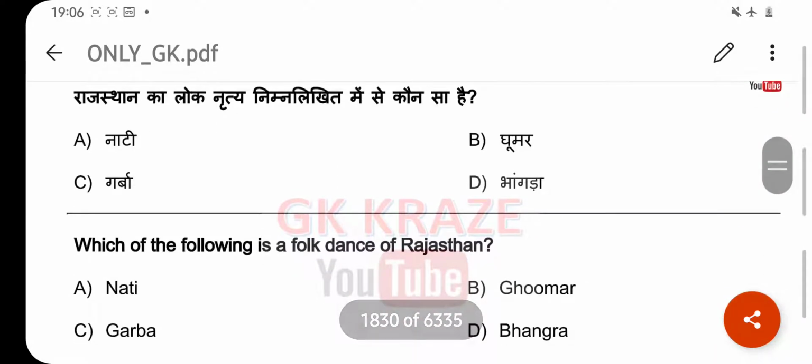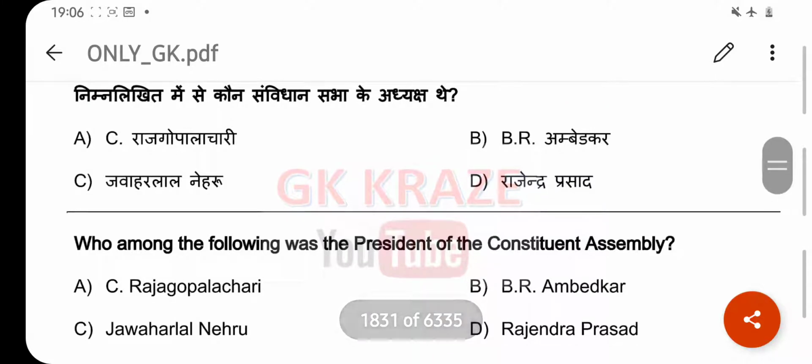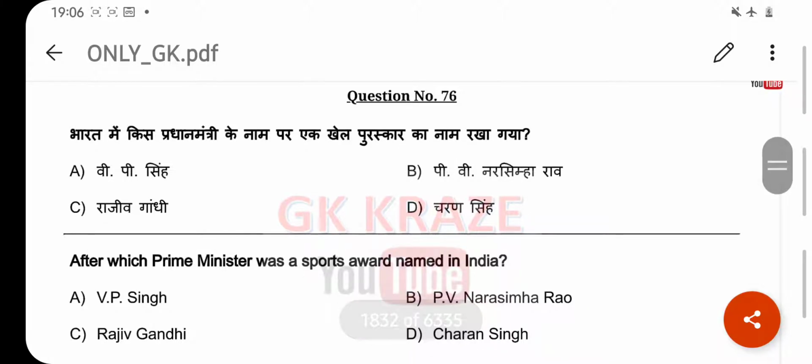Which of the following is a folk dance of Rajasthan? Your right answer is Ghumar. Option B. Who among the following was the President of the Constituent Assembly? Your right answer is Rajendra Prasad. Option D. After which Prime Minister was a sports award named in India? Your right answer is Rajiv Gandhi. Option C.